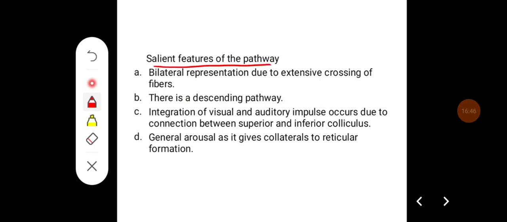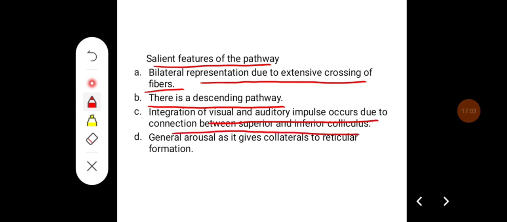Salient features of the pathway are: there is a bilateral representation due to the extensive crossing of the fibers, and there is also a descending pathway, and there occurs integration of visual and auditory impulses due to the connection between the superior and inferior colliculus, and general arousal also is possible with this pathway as it gives collaterals to the reticular formation.